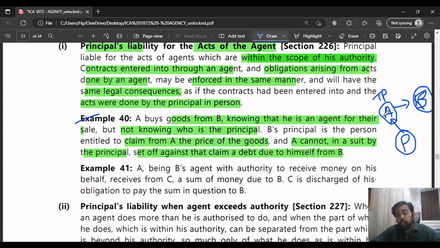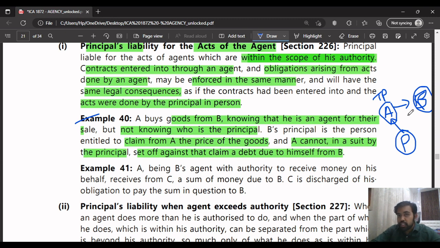But what A can do is, he cannot set off the price which he paid for the goods to B against the debts of B. You understood? Not A as a third person, I'll say A, okay. It's B who sold him the goods. B had certain debts which he had to give to A. But A did not recover such debts.